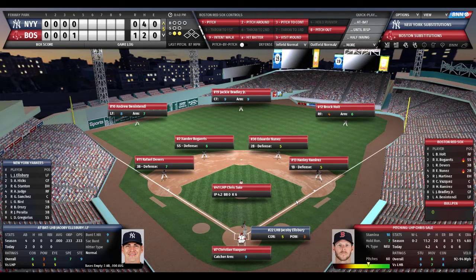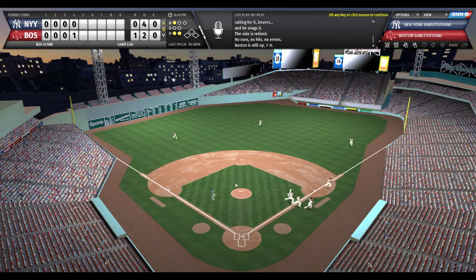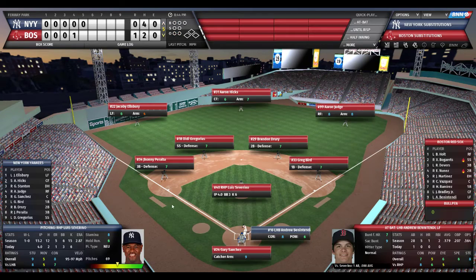Top of the order, Jacoby Ellsbury, Yankee center fielder, 0 for 2 today. Ellsbury awaits the Sale offering. Here's the pitch, homeward bound, 0-1 count. Ellsbury swings. It's a pop-up. And making the catch is Devers as he calls off Christian Vasquez. Side retired, 1-2-3 to the cheers and applause of the Fenway faithful here in Boston. We go to the bottom of the 5th, 1-0 Red Sox. Due up for the Boston Red Sox, Andrew Benintendi. Then the top of the order, Brock Holt and Xander Bogaerts.